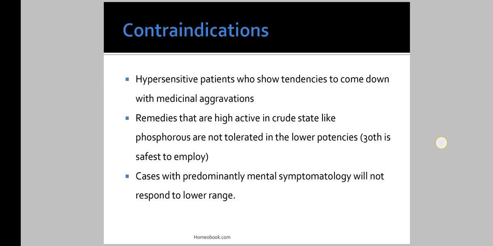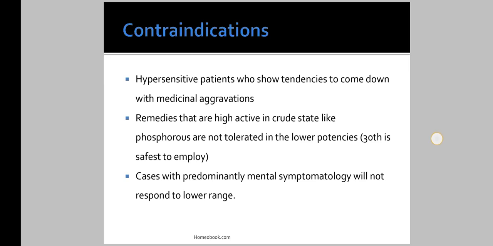Then remedies that are highly active in crude state like phosphorus are not tolerated in the lower potencies. Means the remedies that are very active in crude form will be given in a dynamic form, and in dynamic form they will work very nicely. So in that case we have to use the high potencies and not the low potencies.